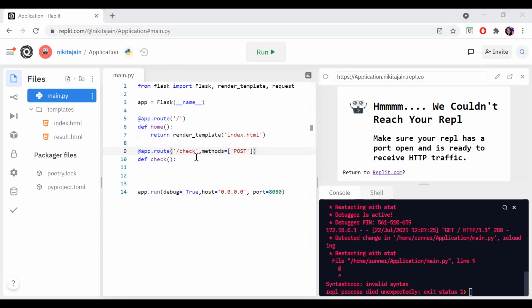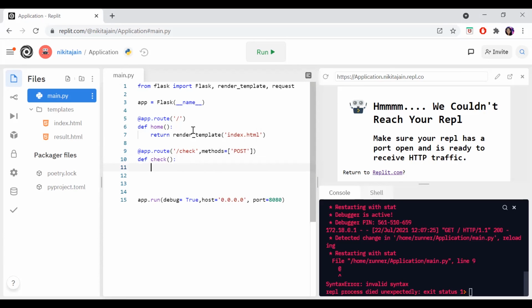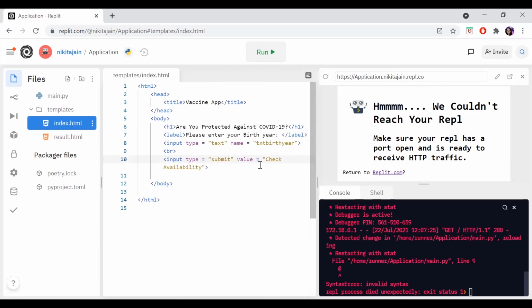Okay, and the definition check. What you have to check: first, you have to get the value from the text box, the birth year text box, into a variable. So here I have taken one variable, person birth year. And how to get it? Request.form, and here you have to give the name that we have given, txt birth year.